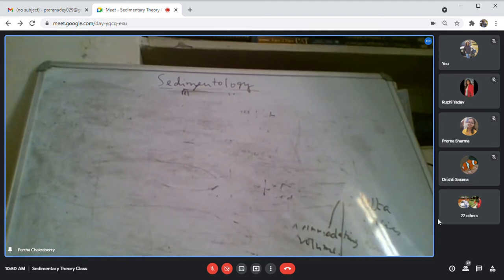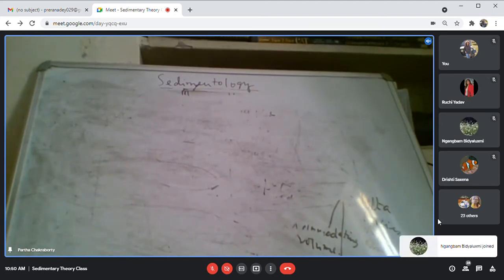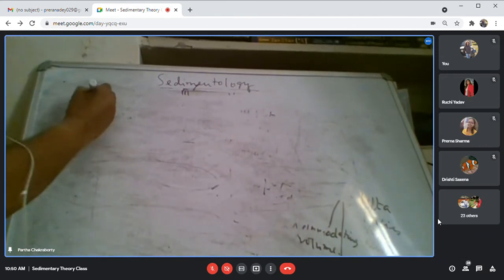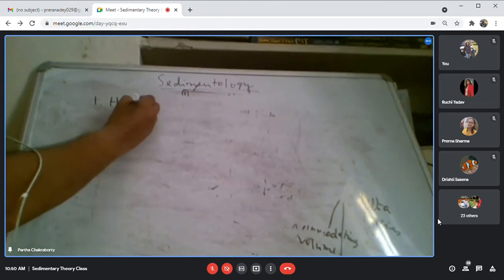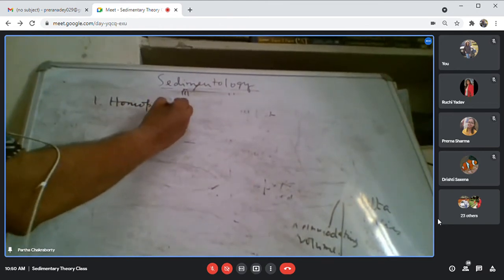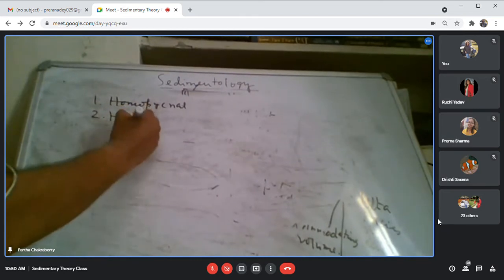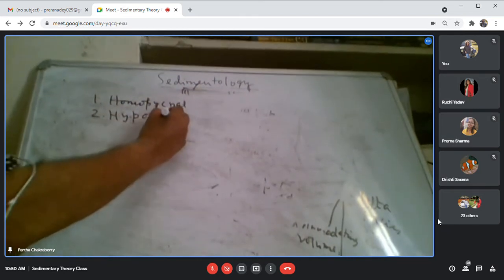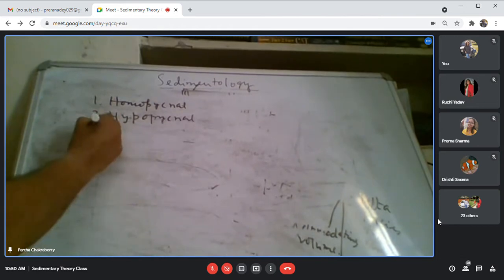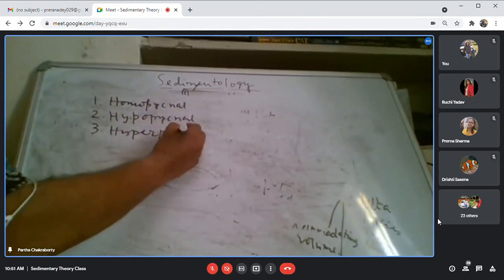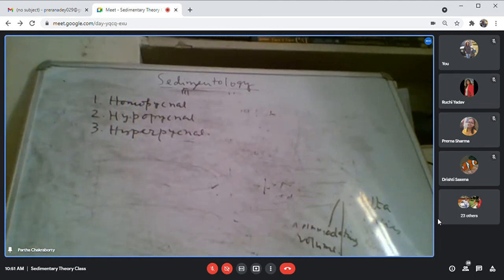There are three kinds of mixing between the feeder system and the basin system. One is homopycnal mixing, hypopycnal mixing, and hyperpycnal mixing. There are three different kinds of mixing.